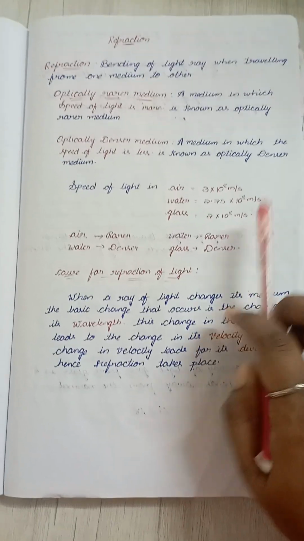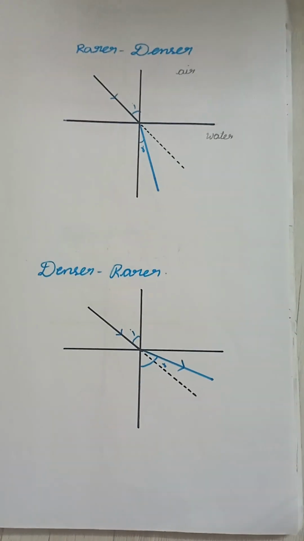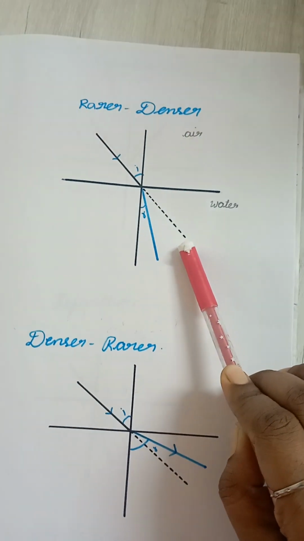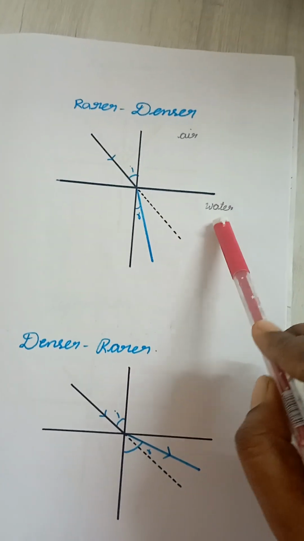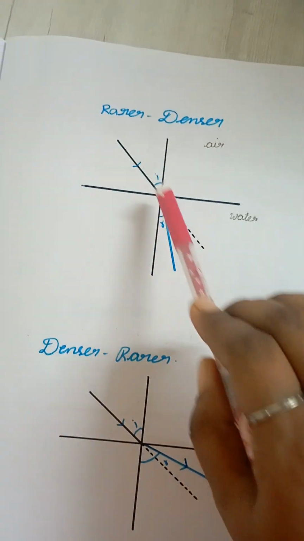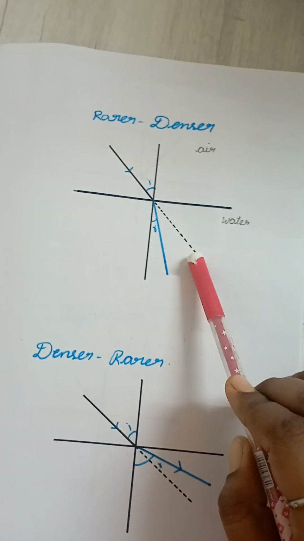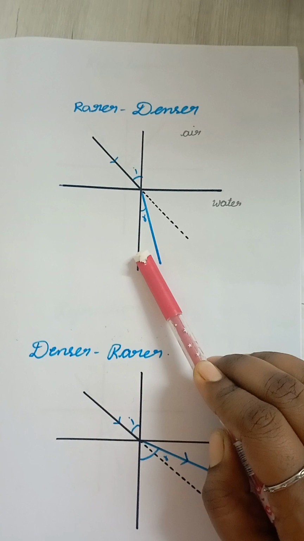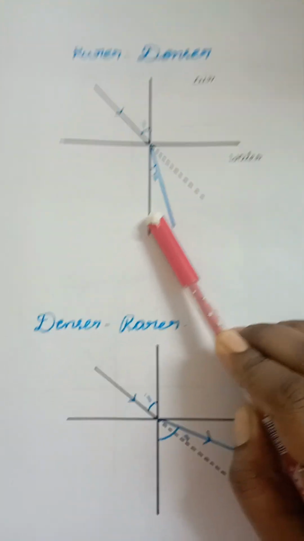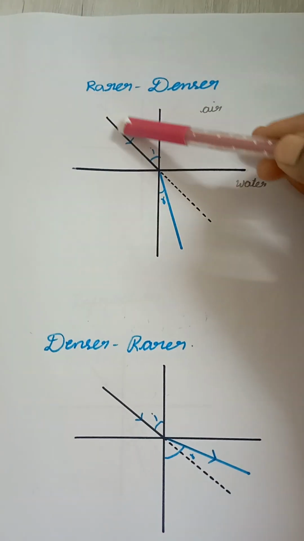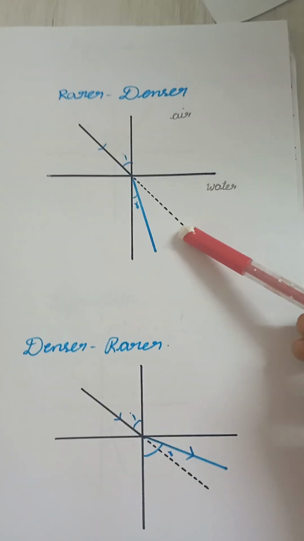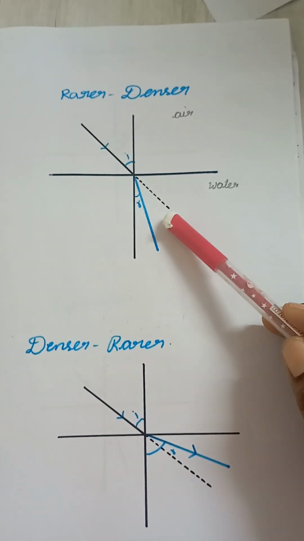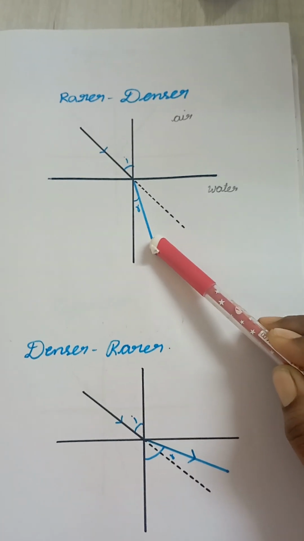Now we will see how refraction takes place. When light travels from a rarer medium to a denser medium, here air and water, and we incident light from air, when it travels in water it moves towards the normal. We have learned that light travels in a straight line, so it should travel straight, but it bends towards the normal.